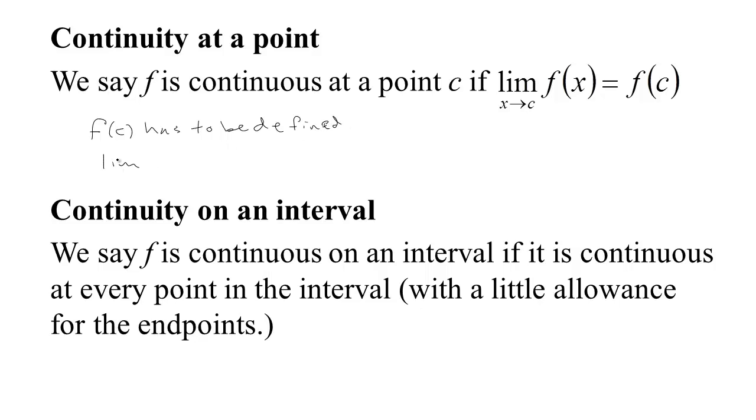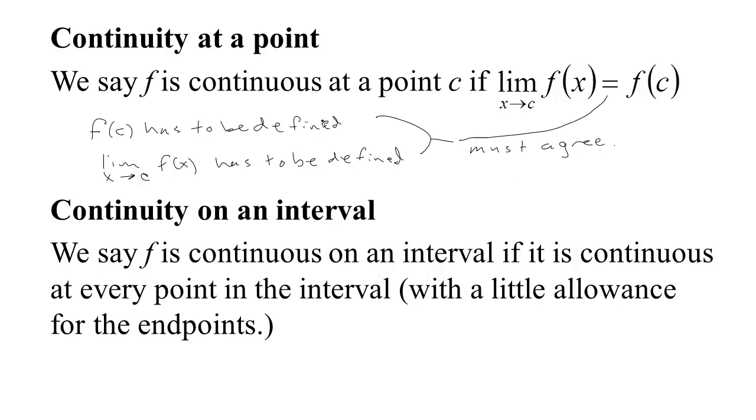Also, the limit as x tends to c of f of x has to be defined, and we've seen that the limit doesn't always exist for certain functions. So for example, if there was a break or a jump or some other weird thing, the limit has to be defined, and they have to agree, right? They have to be equal. They have to agree that what you get close to as the input gets close to c, what comes out of the function, actually gets close to what comes out of the function at c. So those two must agree. Now, that's what it means to be continuous just at this single point c.